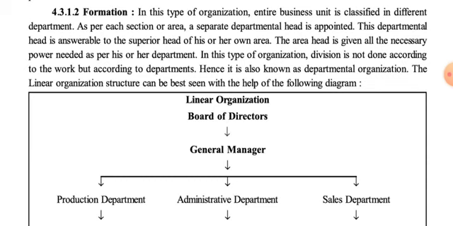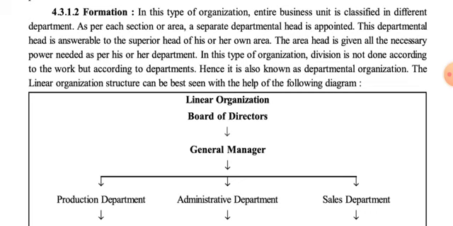Then, for 2 marks, you have to write all these 5 lines which we discussed in the formation of the linear organization, because if you read it once you will understand that from the very start of this point up to the end, everything is focused on the department and not on the activities, and that's why the linear organization is also known as departmental organization.